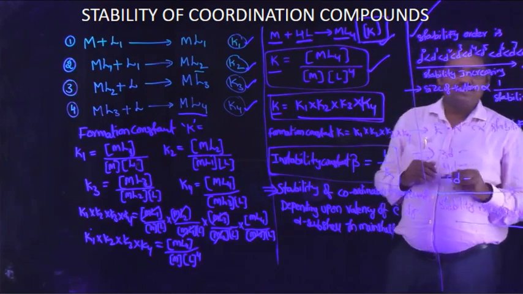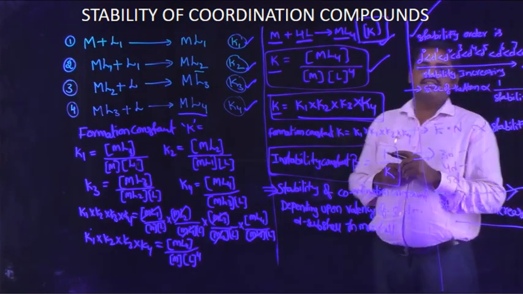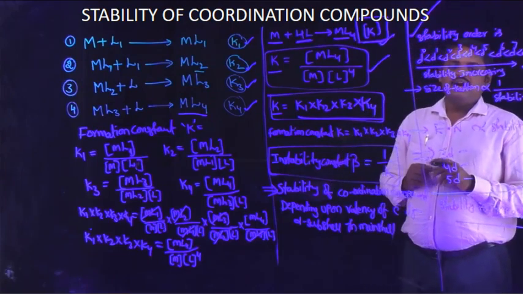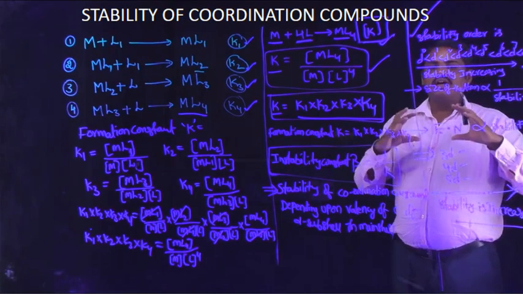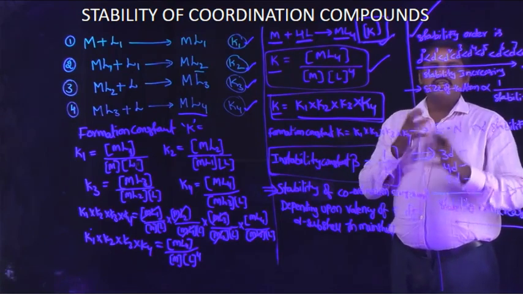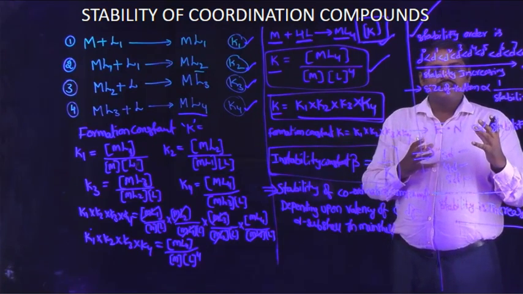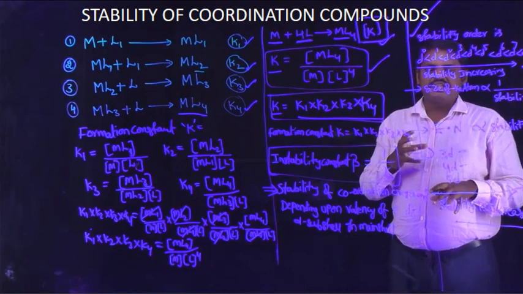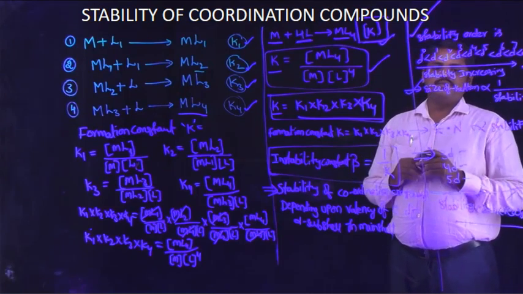The size of the central metal atom and the stability are inversely proportional: as the size of the atom decreases, stability increases.